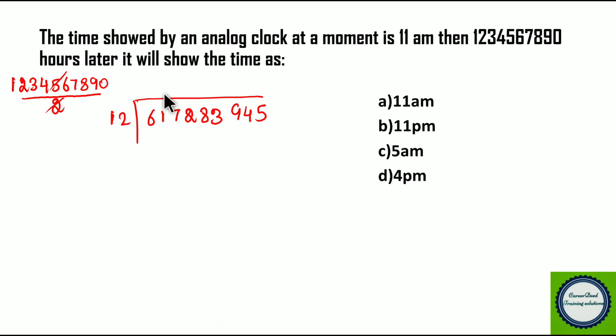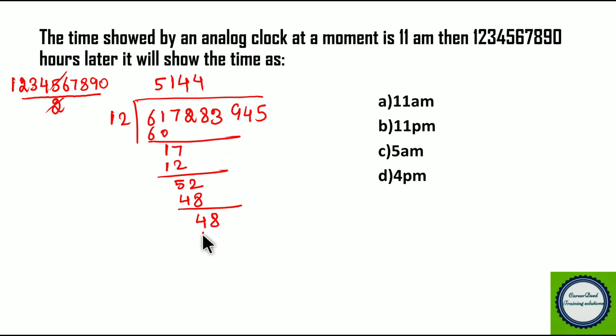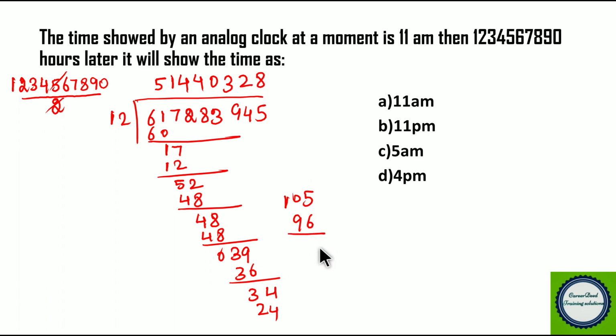When I divide it by 12, we do the long division step by step, bringing down the digits one at a time. Finally, I am getting the remainder 9.